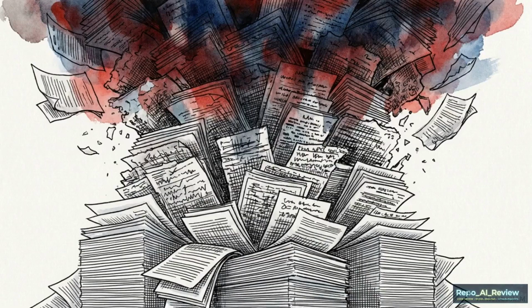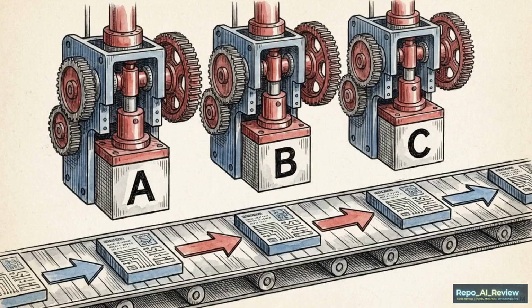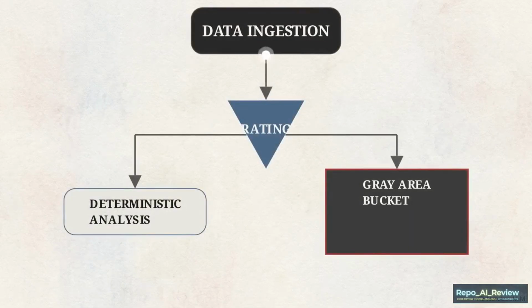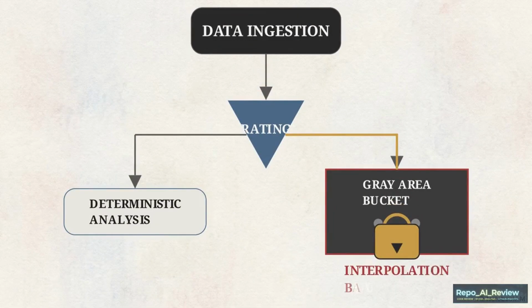Large language models are prone to hallucination because they tend to equate large volumes of text with data certainty. To counter this, the system applies its first epistemic guardrail, a mandatory information richness rating of A, B, or C to all data ingestions. This flowchart illustrates the blank space principle. If data receives a low B or C rating, the output is forced into a gray area bucket. The AI is barred from interpolating missing data. Forcing this explicit gray area acts as a dead end, stopping probabilistic fabrication.